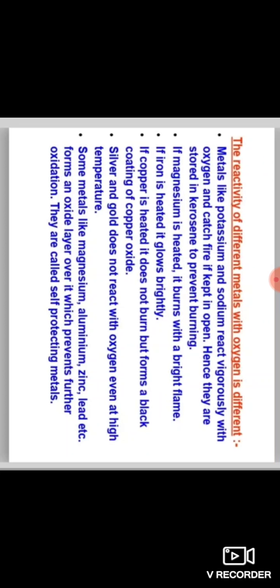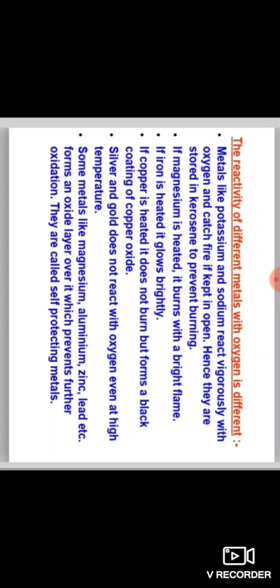So metals like potassium and sodium react with oxygen and catch fire if kept in the open. You know that sodium and potassium are soft metals, so you can easily cut them with a knife. Hence, they are stored in kerosene to prevent burning.